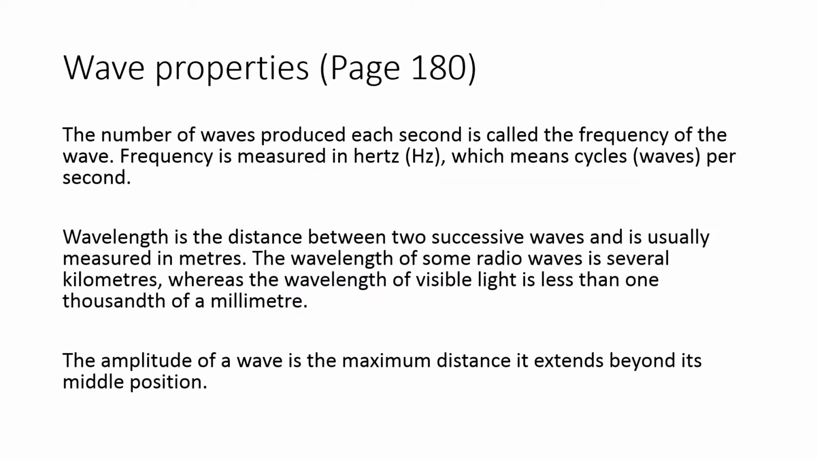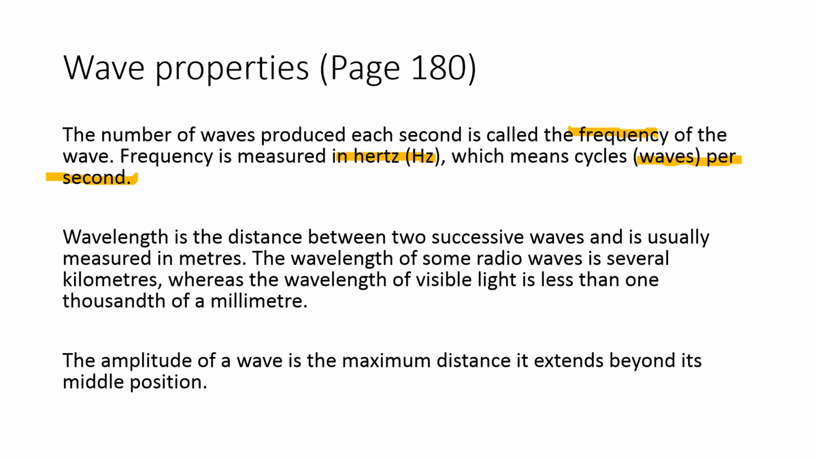All right, so wave properties. It says the number of waves produced each second is called the frequency of the wave. Frequency is measured in hertz, Hz, which means cycles or number of waves per second. So make sure you know what the number of waves means. Let's just say that if you have 5 hertz, that means you have 5 waves per second.